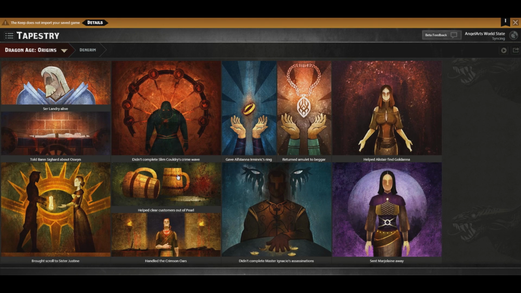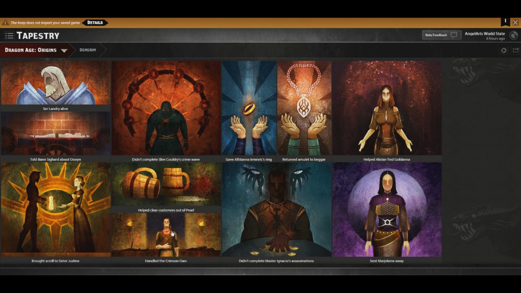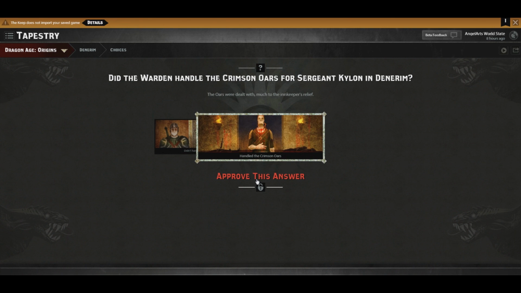Help clear customers out of the Pearl. Right, Sergeant Kylon. Sergeant Kylon was our main contact in Denerim, and he had several tasks for us. The White Falcons being one of them because they were causing a bit of a ruckus, so the gentlemen were encouraged to leave. Handle the Crimson Oars. This was another thing that Kylon told us to do. Did the Warden handle the Crimson Oars for Sergeant Kylon? I wonder whatever happened to Kylon. The Oars were dealt with, much to the innkeeper's relief. Yeah. We were doing a lot of cleaning in Denerim.